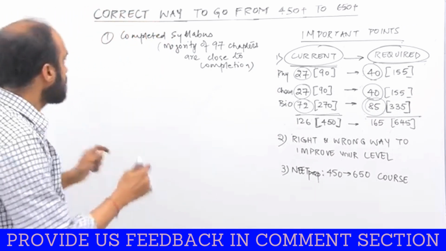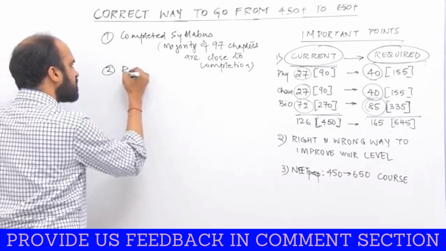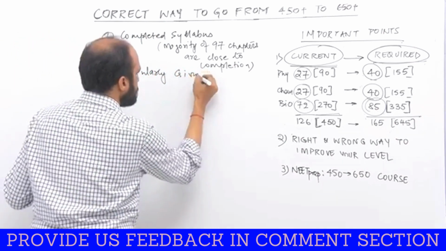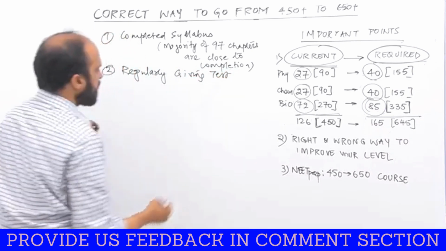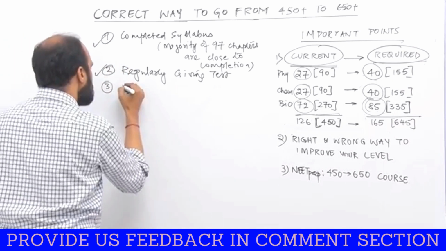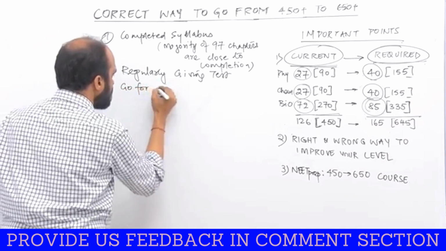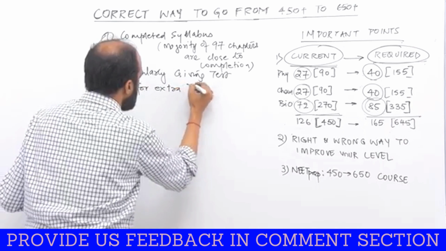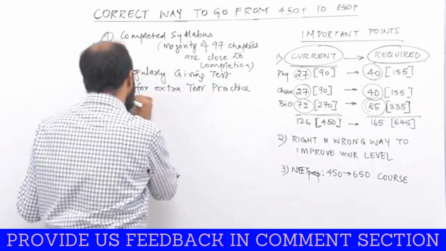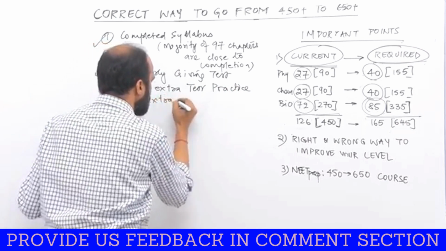The second thing is you are regularly giving tests. If you are doing these two things, the third thing that you need to do is go for extra test practice and extra difficulty level.